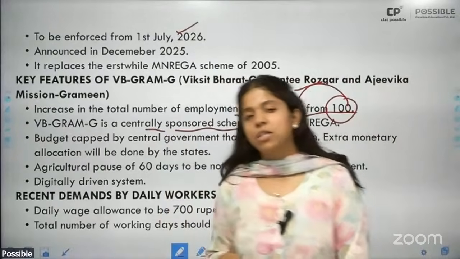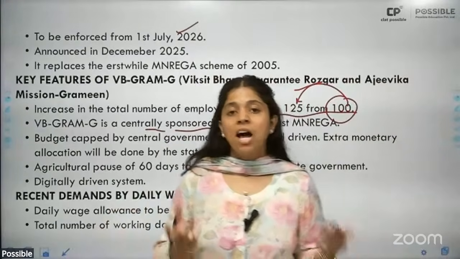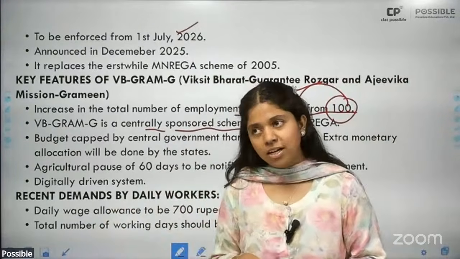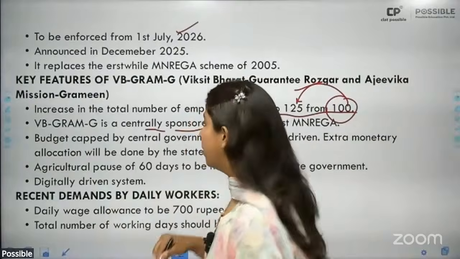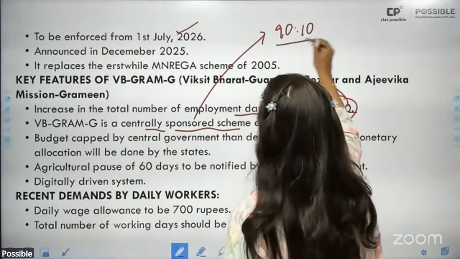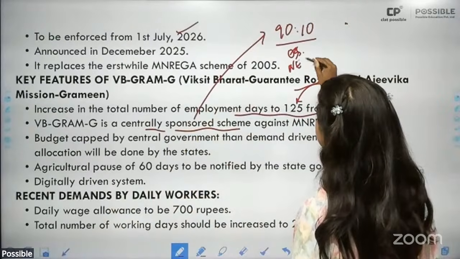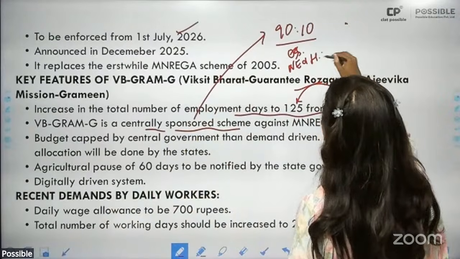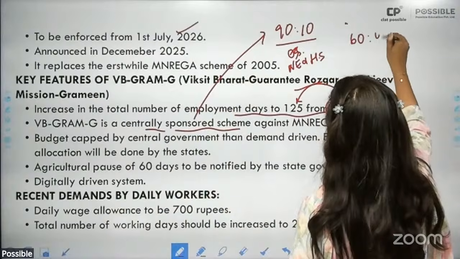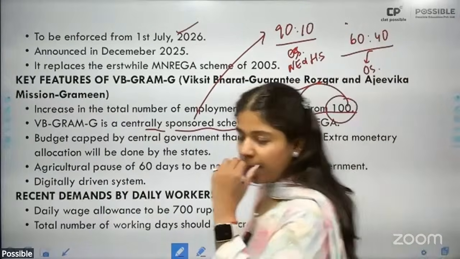It is one whose expenditure, funding, management, governance, and administration will be shared between the central government and the state government. What will be the ratio of this sharing? 90:10 for northeastern and Himalayan states, and 60:40 for other states. All right, that is plain area states.